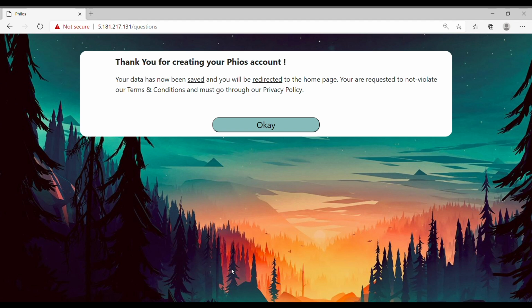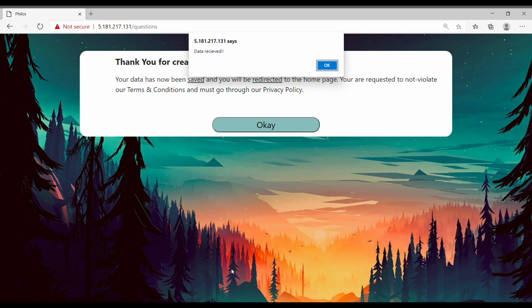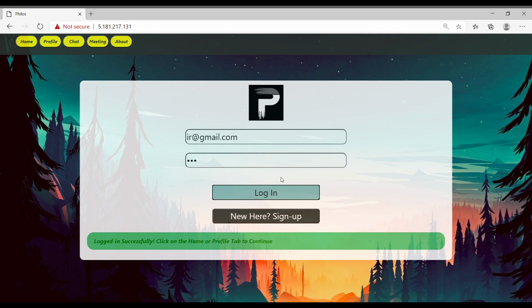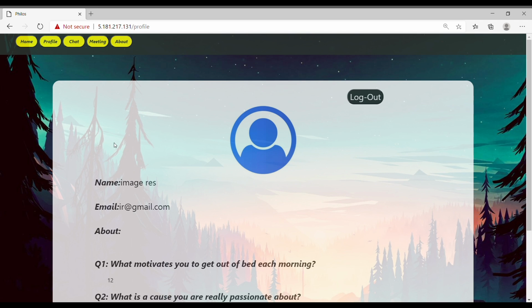So submitting the data, you'll get an alert that the data has been received by a service. Then you can just click on OK, and we're just going to log in with a dummy account that we'd already created. Entering the credentials, and if your login is successful, you can see an alert that you have been logged in successfully.